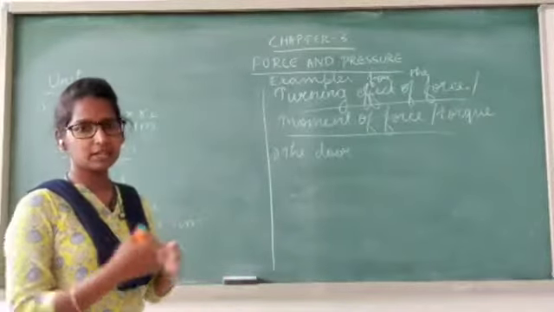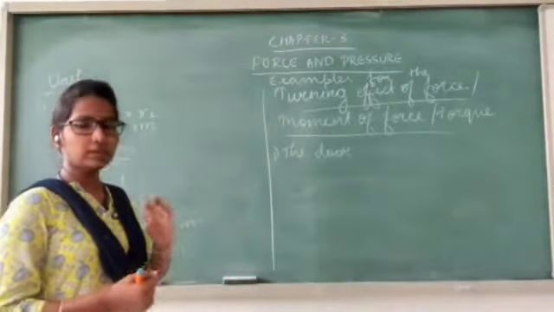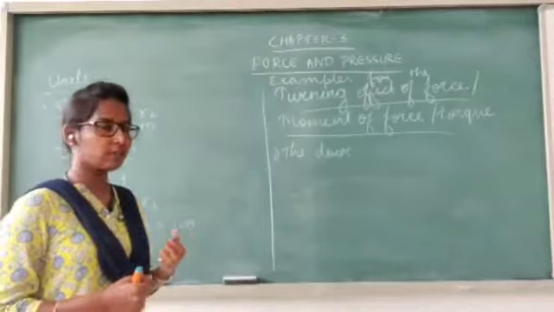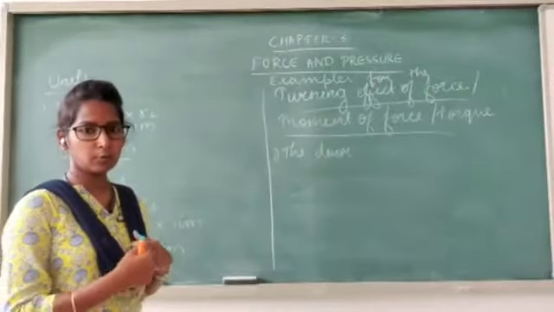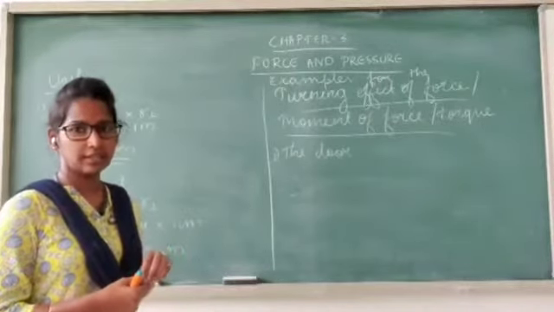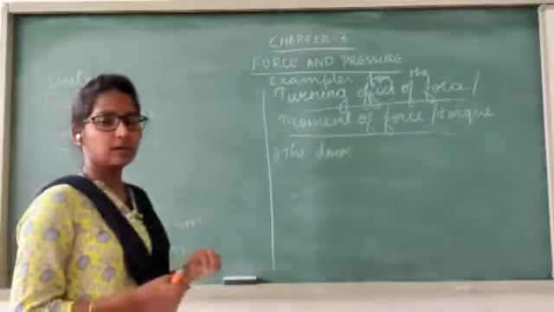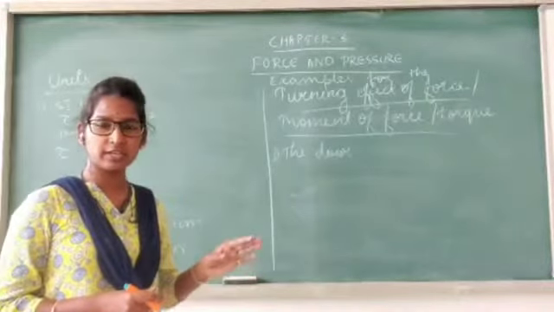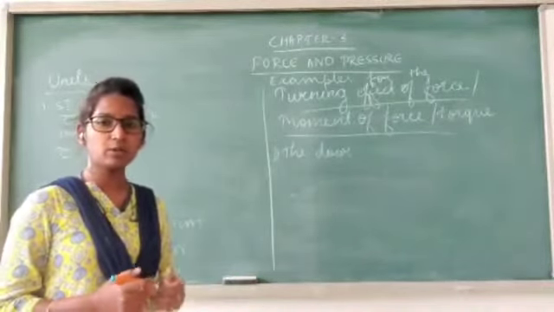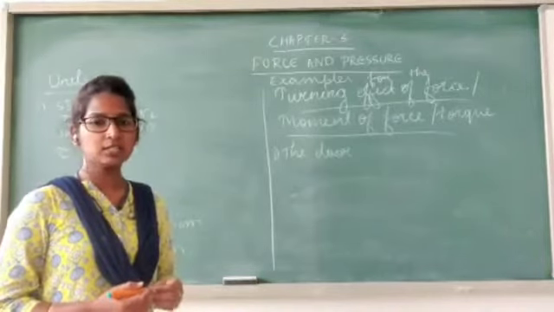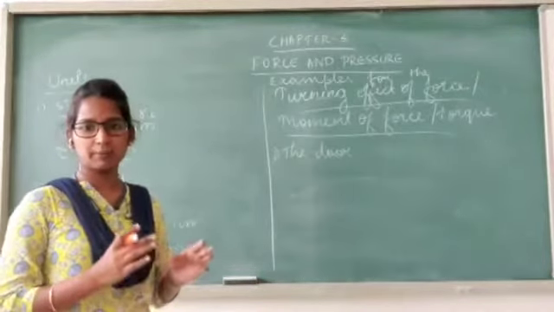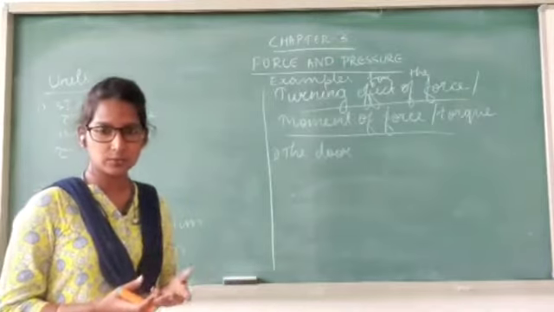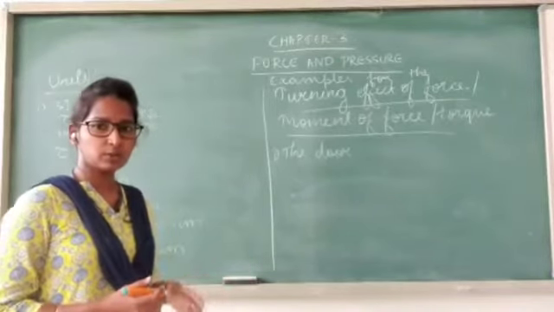By increasing the perpendicular distance from the axis of rotation, the force required to turn the door, or open or close the door, is less. And when you apply force at the hinge or near the hinge, the torque will be almost equal to 0, because at that place the perpendicular distance will be almost equal to 0, so the torque will also decrease.